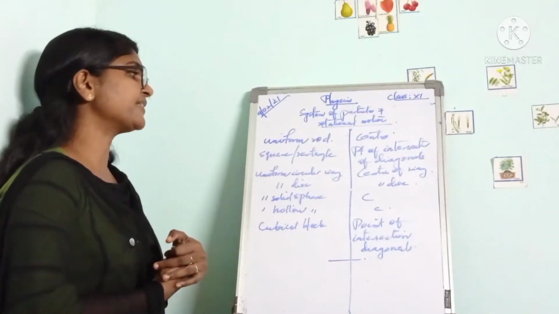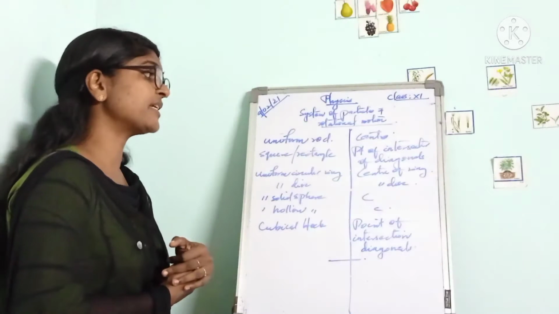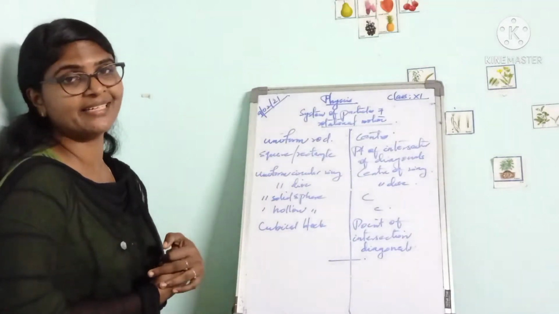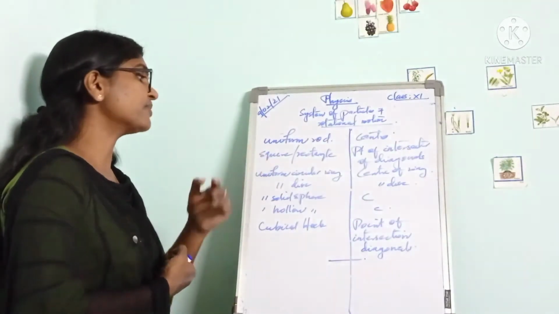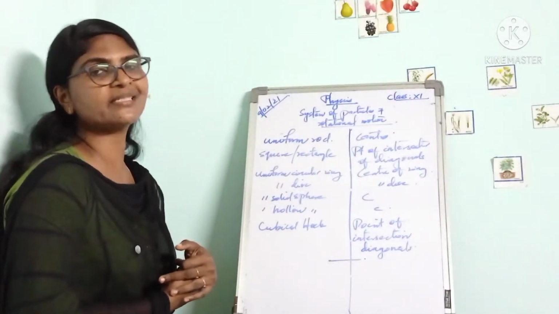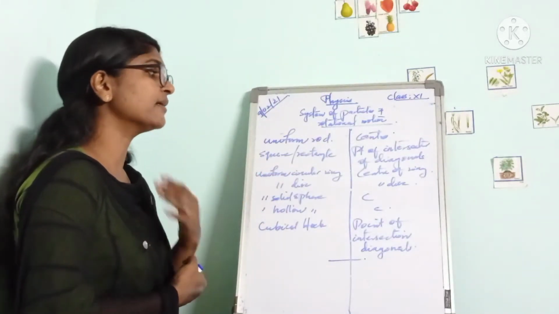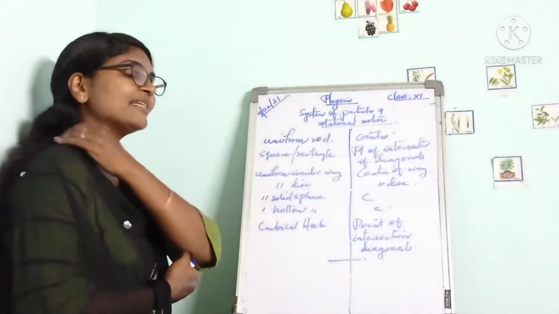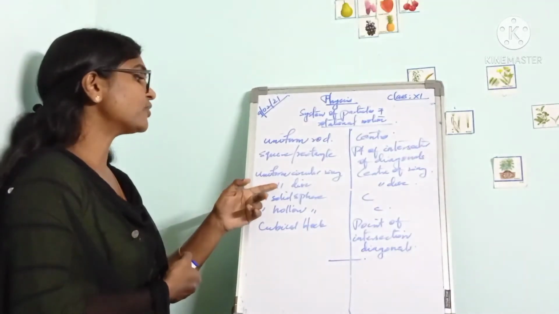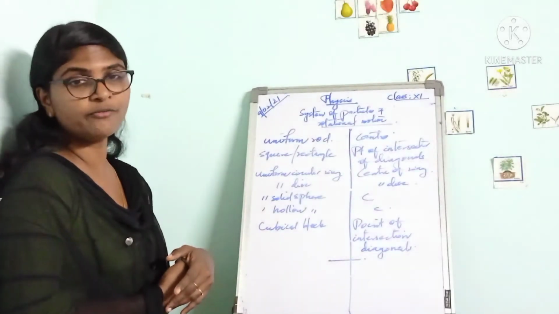In the case of a square or rectangle, the center of mass lies at the point of intersection of the diagonals. In the case of a uniform circular ring, the center of mass lies at the center of the ring. In the case of a uniform circular disc, the center of mass is at the center of the disc.